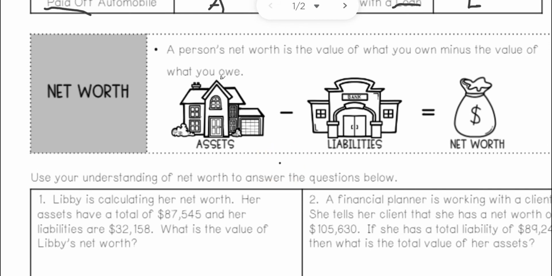So a person's net worth is the value of everything that you own minus the value of what you owe. So basically, if you take all your assets and subtract all of your liabilities, that's going to be your net worth. This is not really how much you're making each year. It's more just the total amount of money that you are worth, or rather, your net worth, the amount of money that you have.